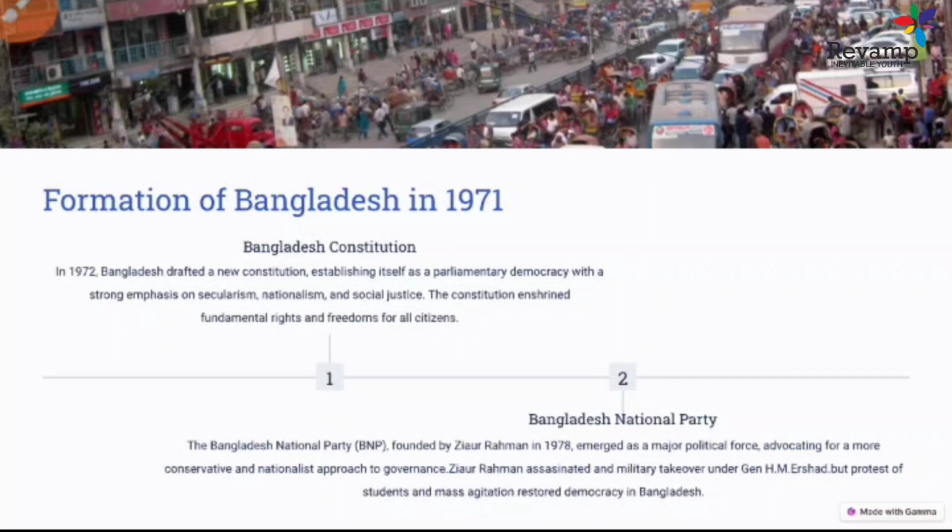Later on, Ershad became president, but he stepped down in 1990, and in 1991 a free and fair election was held. From 1991 till today, there has been a multi-party system in Bangladesh, and that's how a democratic government was established there. So these are the things in Bangladesh: how Bangladesh came into the picture, and how, after popular protest, democracy was established in Bangladesh. These are the things that happened at that time.